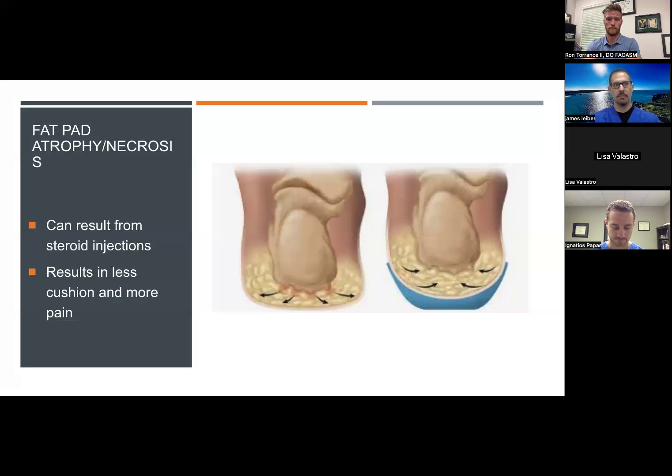You can also have fat pad atrophy or necrosis. So underneath the heel bone, there is a fat pad which helps with cushion. Every time you plant your foot down on the ground and the heel strikes, there's a fat pad that cushions that impact. Steroid in any area of the body can cause necrosis of fat, and specifically fat pads. And that is going to decrease the cushion, and then also increase the pain that occurs when you step down that you're already having with plantar fasciitis.